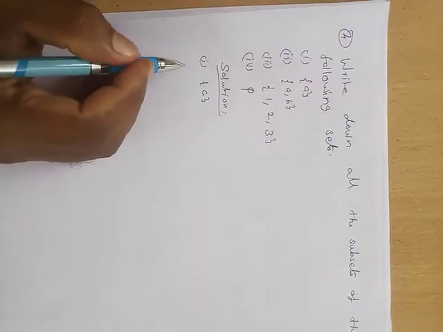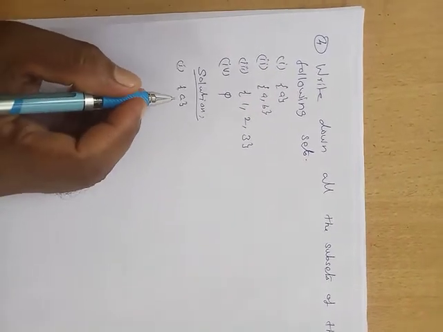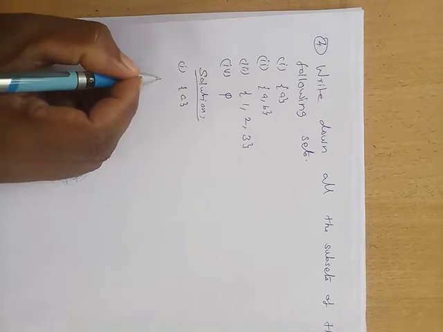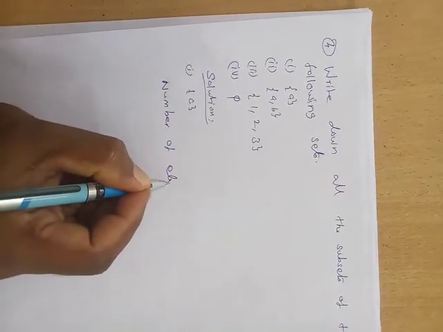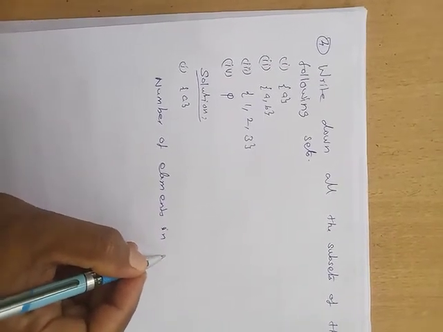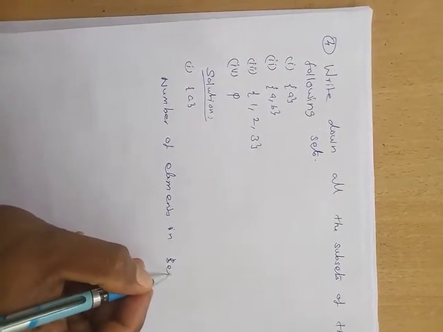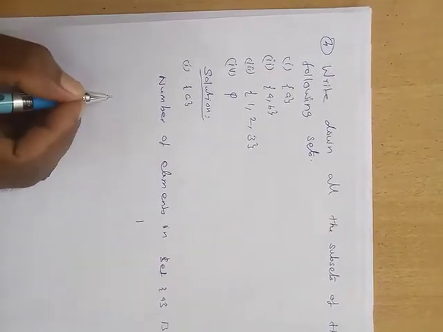Question number 4. Write down all the subsets of the following sets. First one, singleton set A. The number of elements in the singleton set A is 1.